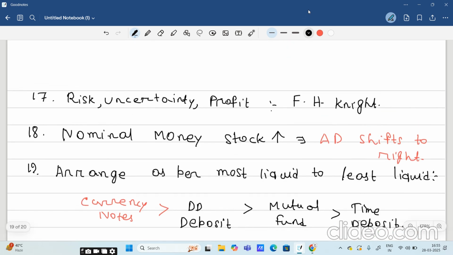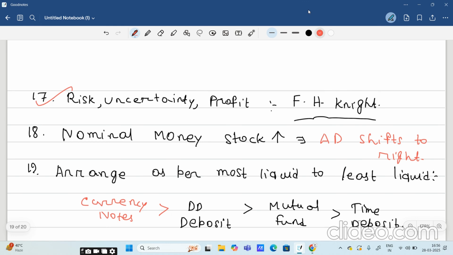Another question that came, there are 4 options which have to be matched, and I don't have the availability of only one option. All the other options are quite easy. You might have done all the other options, but this option can actually confuse you. So I have come up with this option only. That is Risk, Uncertainty and Profit. This book was written by F.H. Knight. Okay.